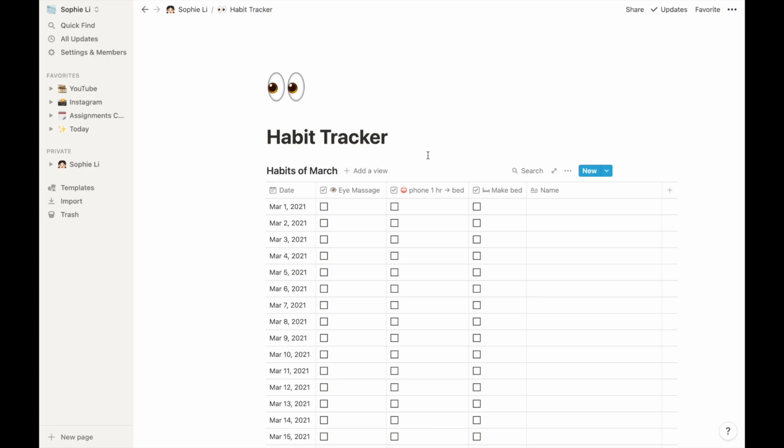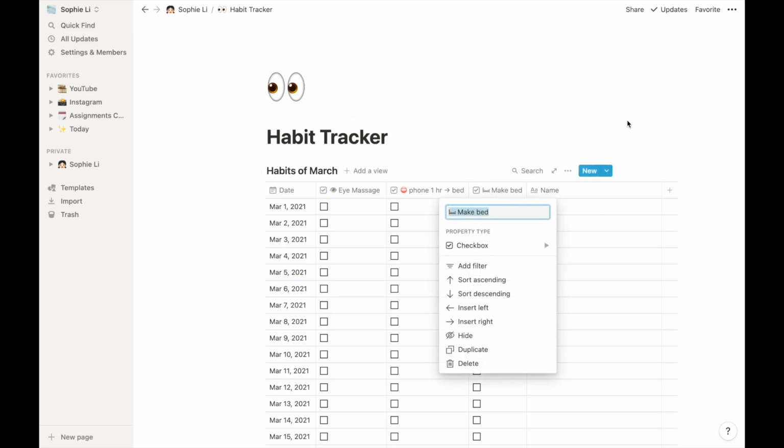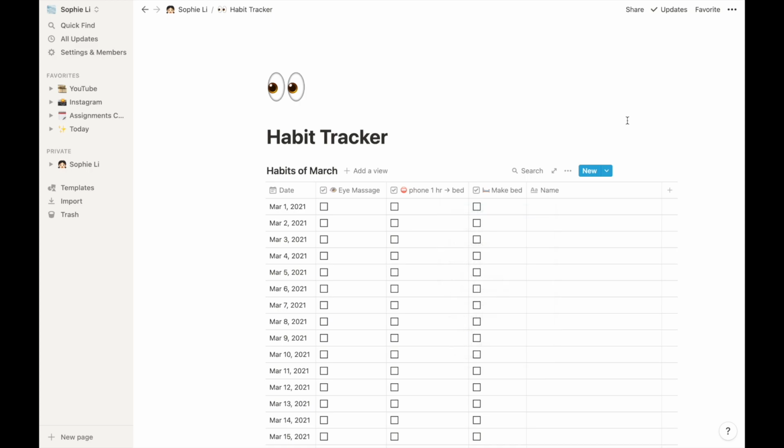I am a really slow sleeper, especially when it reaches about 12 a.m., because now I sleep really late, and I do know that it is not good, but sometimes I need to do my homework and my next day's plan, which makes it harder to do this no phone 1 hour before bed. But I try to do my best, and for this one I actually did this every single day, and I love to make my bed because it makes my day so refreshing.